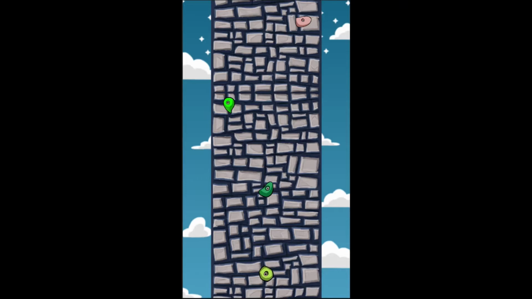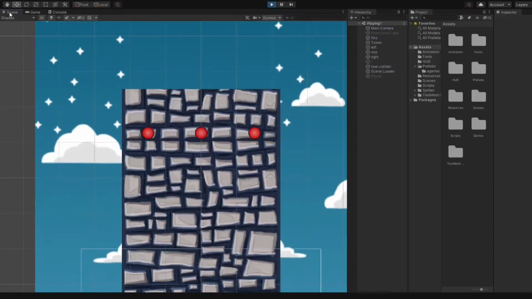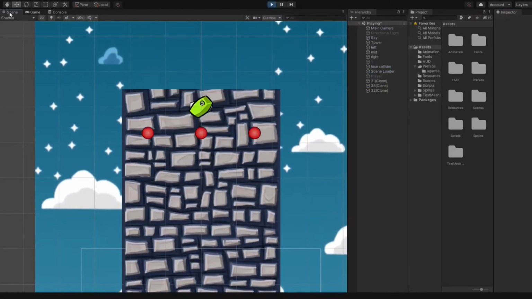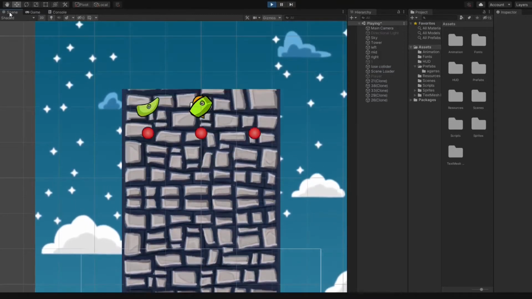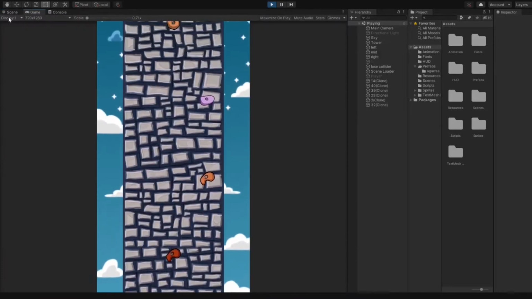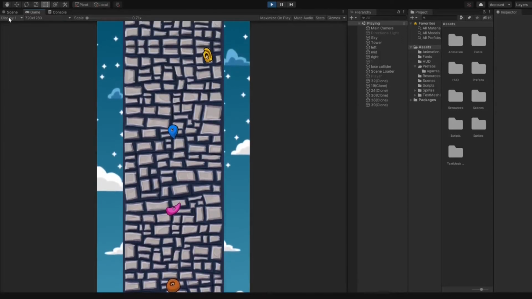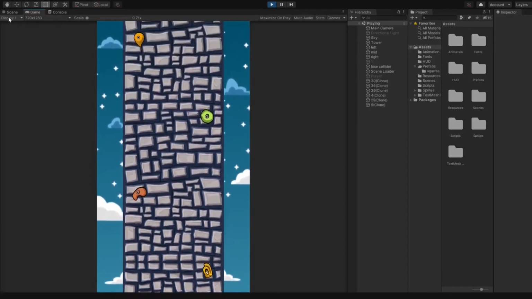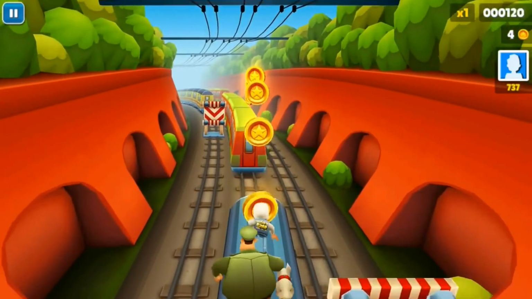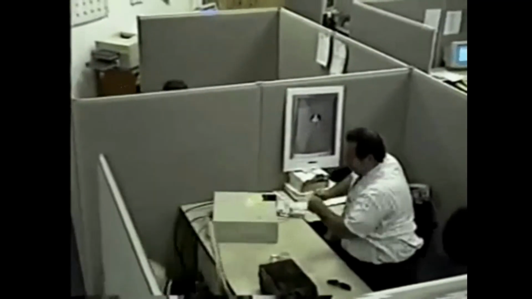The next step was to spawn those climbing holes on the tower. I created 3 empty game objects on the scene, just to mark where the climbing holes are gonna be spawned. Then I made a script that takes the position of the 3 objects and uses it to spawn the holes randomly on those 3 points. Next, I made them move at the same speed as the tower. I wanted to implement a system where the speed of the game increases with time, something like Subway Surfers. I spent a long time trying to make this system, but nothing worked.